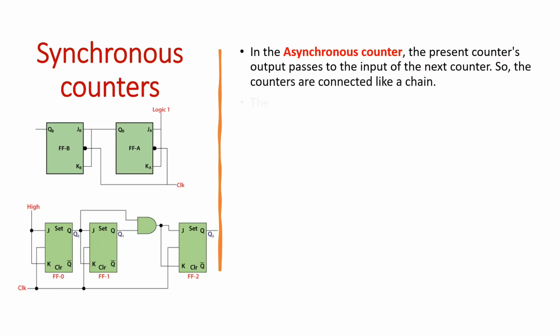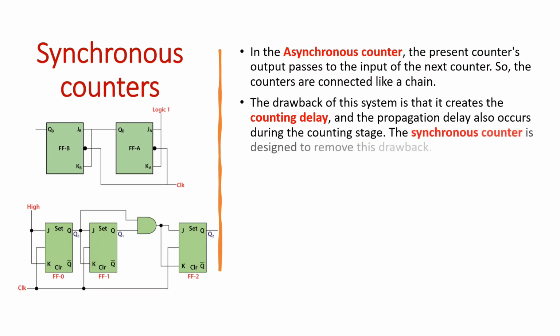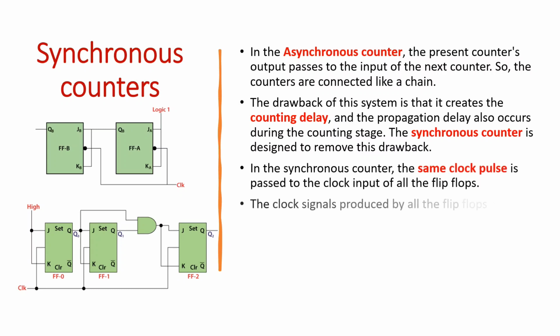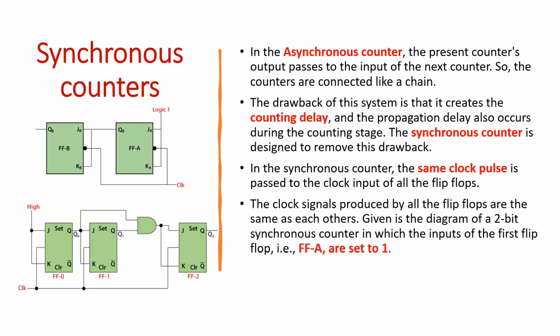In the synchronous counter, the same clock pulse is passed to the clock input of all the flip-flops. The clock signals received by all the flip-flops are the same as each other. Given in the diagram is a 2-bit synchronous counter, in which the inputs of the first flip-flop, that is FFA, are set to 1. So the first flip-flop will work as a toggle flip-flop. The output of the first flip-flop is passed to both inputs of the next JK flip-flop.